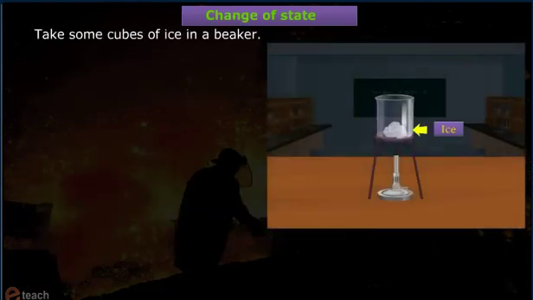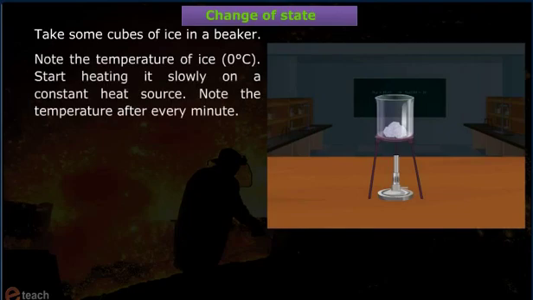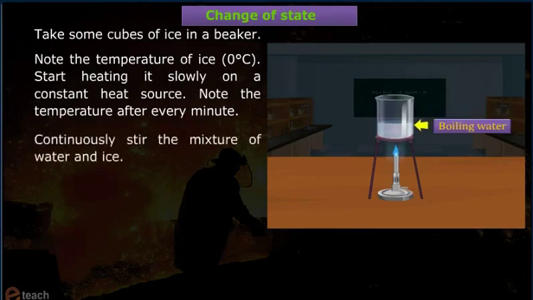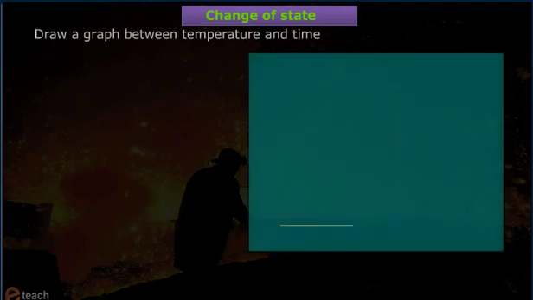Take some cubes of ice in a beaker. Note the temperature of the ice, 0 degrees Celsius. Start heating it slowly on a constant heat source. Note the temperature after every minute. Continuously stir the mixture of water and ice. Draw a graph between temperature and time.